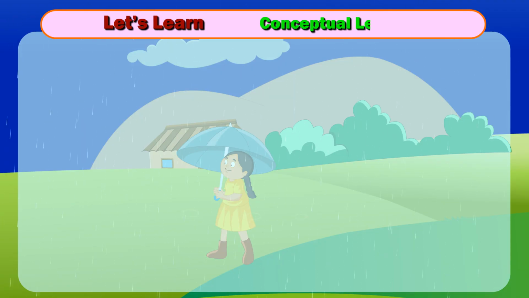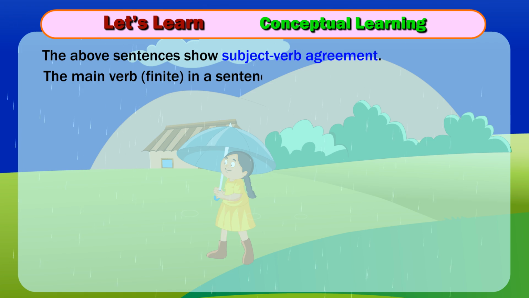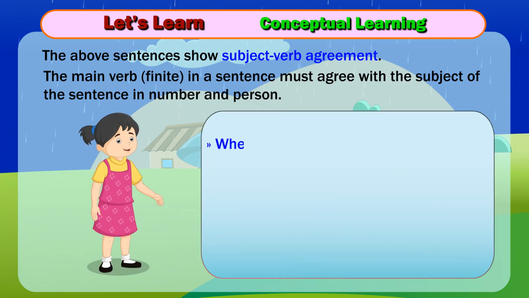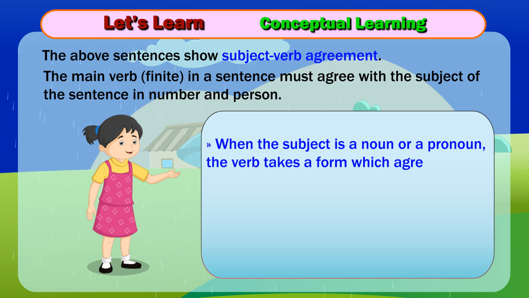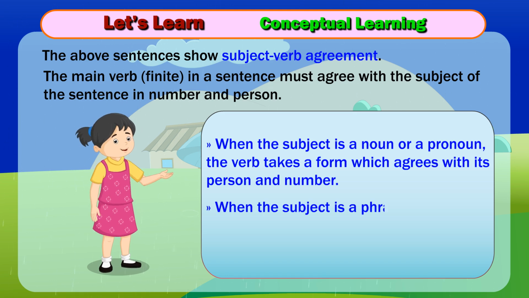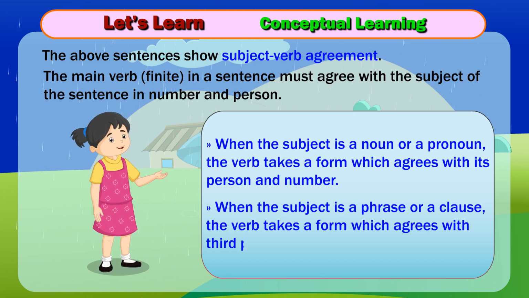Let's learn: conceptual learning. The above sentences show subject-verb agreement. The main verb, finite, in a sentence must agree with the subject of the sentence in number and person. When the subject is a noun or a pronoun, the verb takes a form which agrees with its person and number. When the subject is a phrase or a clause, the verb takes a form which agrees with third person singular, it.